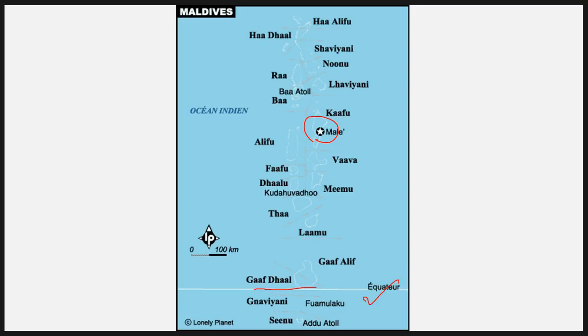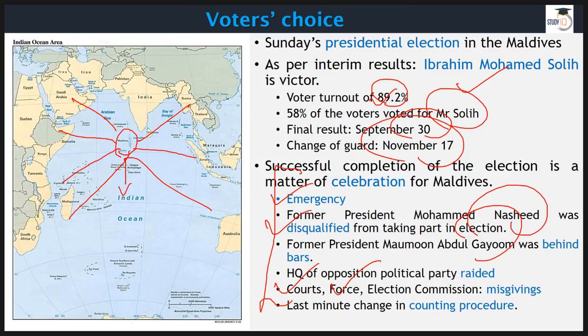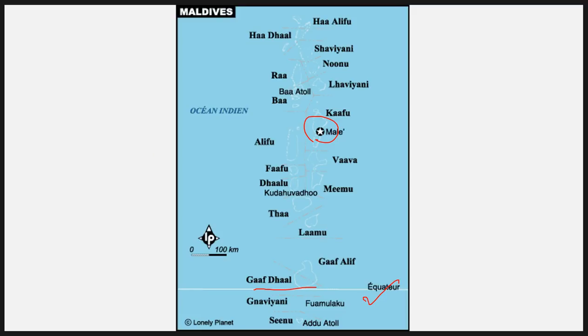The equator passes through Maldives, so this makes it a proper tropical Indian Ocean island, a very favorite tourist destination for the people of England, of France, and other European countries as well. They do like to pop down here to get that extra sun that generally speaking they don't get in their home country. So anyway, it is famous for tourism, and corruption is quite prevalent over there, particularly in this Yamin's government. It was too much.